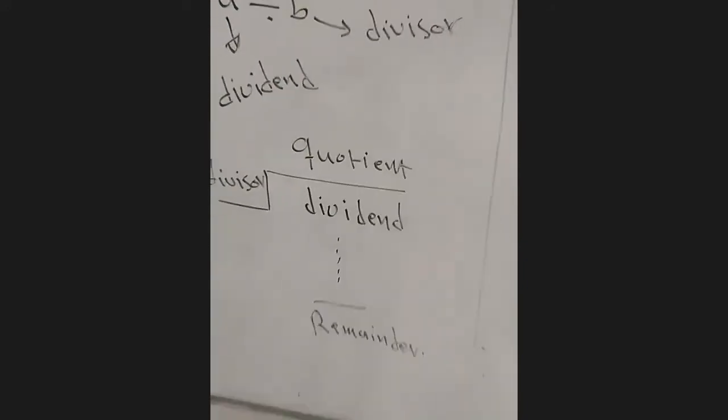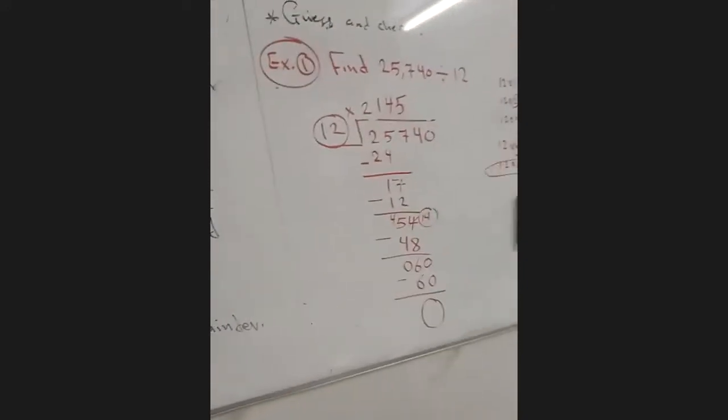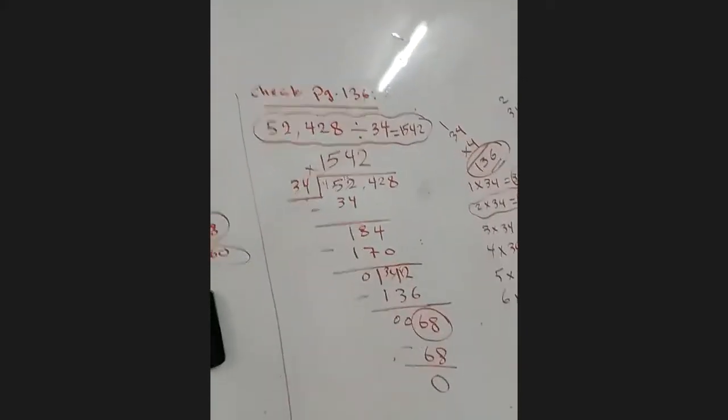Mister, I have a question. Who is talking? I'm Abdurrahman, Mister. Abdurrahman, talk. Mister, how do I know if this question needs me to make it a remainder or decimal? You divide. This depends on the question. What does the question want?